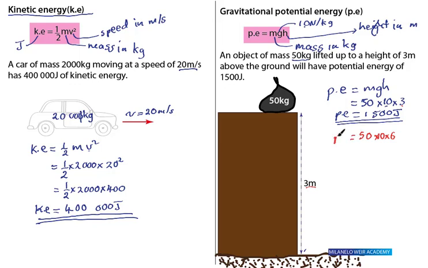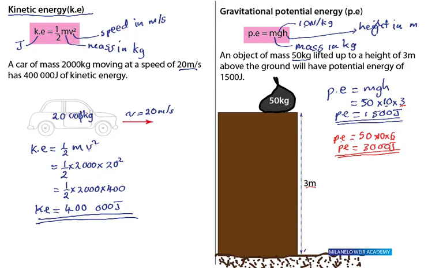So what will be the potential energy in that case? 50 times 10 is 500. 500 times 6 is 3000 joules. So PE will be 3000 joules. What have you noticed? If we double the height, the potential energy also doubles.